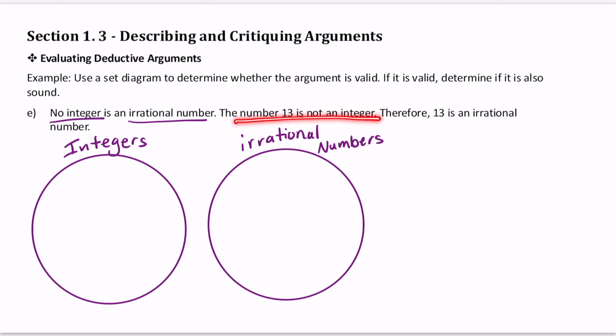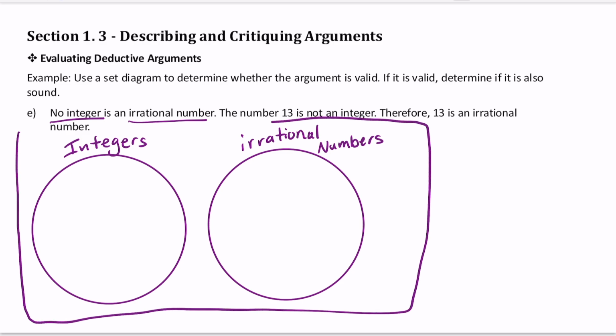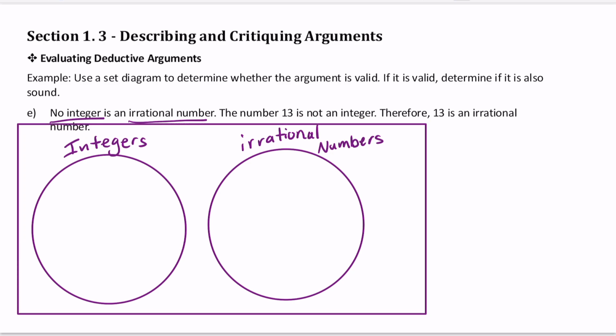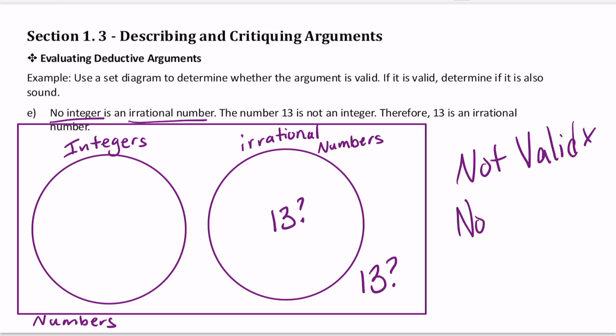The second premise says that 13 is not an integer, so we know it cannot go inside of the set of integers. However, both sets we have are inside the universal set of all numbers, which means if 13 cannot go in the set of integers, it could go in the set of irrational numbers or outside of both sets, but inside of the universal set. So the conclusion does not follow from the premises. This means the argument is not valid or sound.